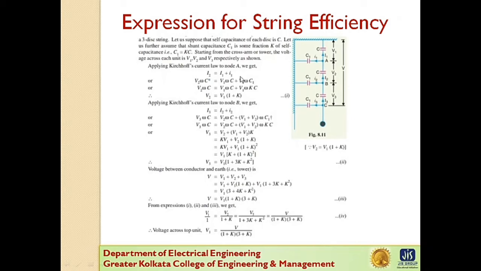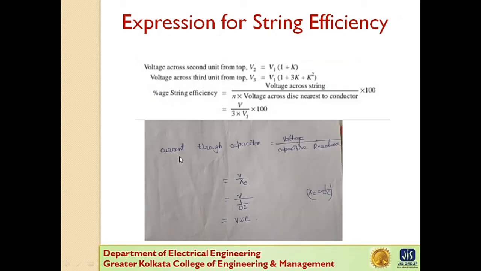Now we know that current through a capacitor is voltage by capacitive reactance, V by Xc, and Xc is 1 by omega C. So the current through a capacitor is V omega C.